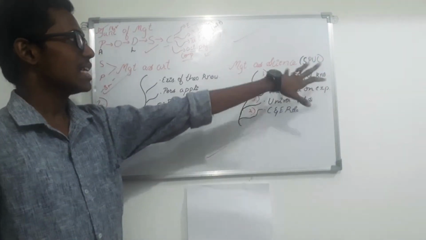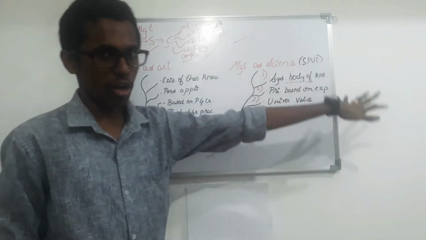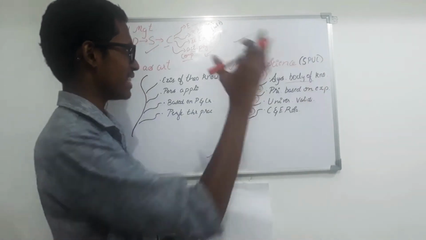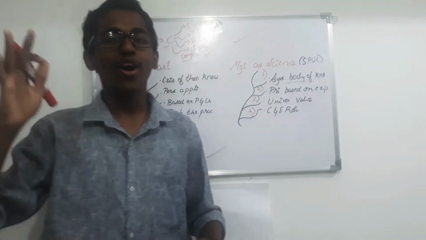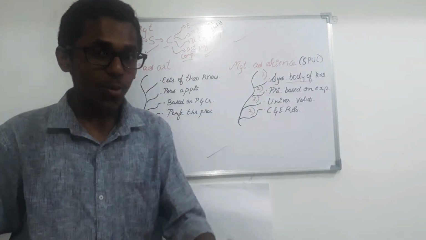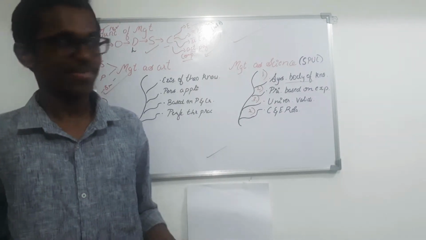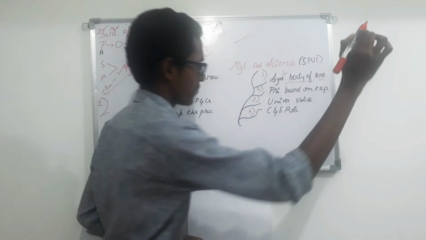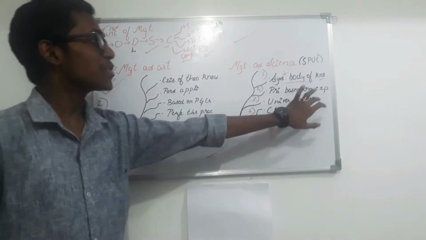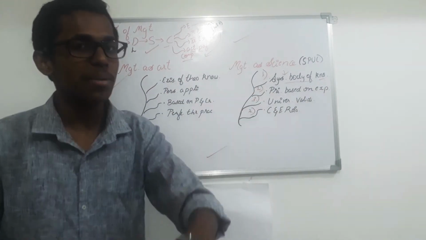The first one is systematized body of knowledge. As I said in the definition itself, science is a systematized body of knowledge that explains the general truth. Second one is principles based on experimentation.